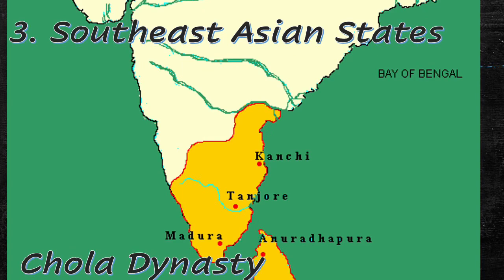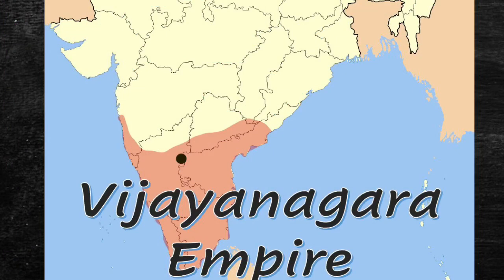Our third example of state building comes from Southeast Asia, which would technically include the Delhi Sultanate as well as some others. Like the Chola Kingdom, which brought structure and stability to southern India, and the Vijayanagar Empire, which served as an extension of the Delhi Sultanate, only with a little more of a Hindu spin.